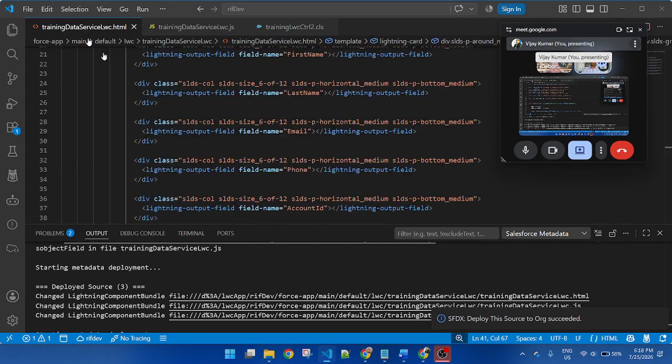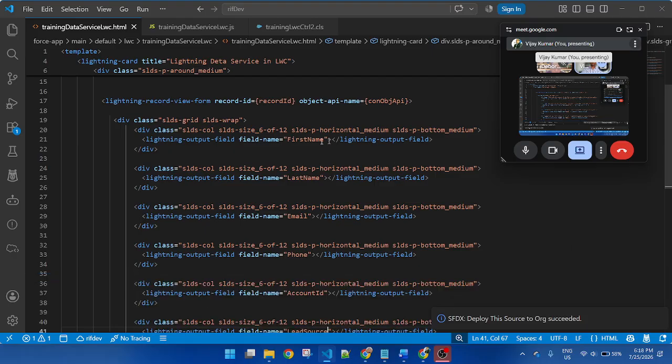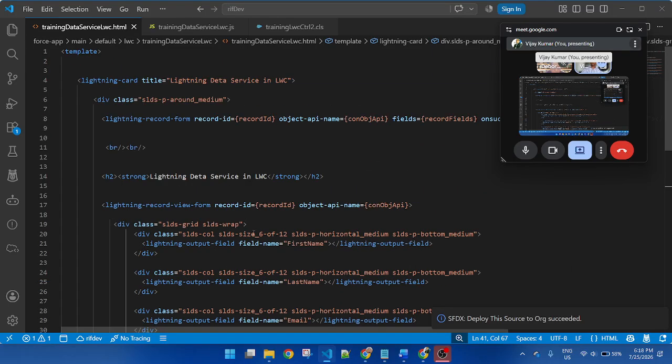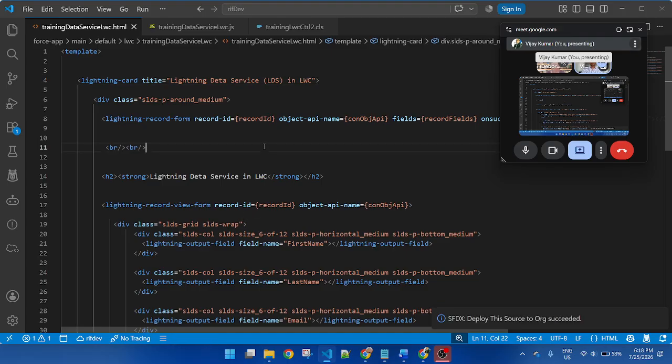So now let's quickly review the code. So today we learned how Lightning Data Service works, that means LDS. You can apply LDS in an LWC component. So you learn that without writing an Apex class controller method, any code of the Apex class method, we can insert record, edit the record, view the record.